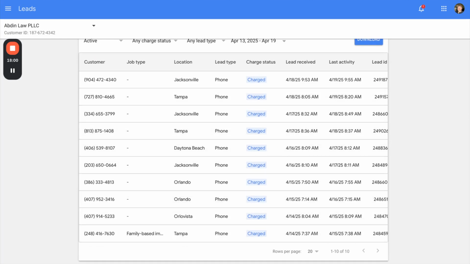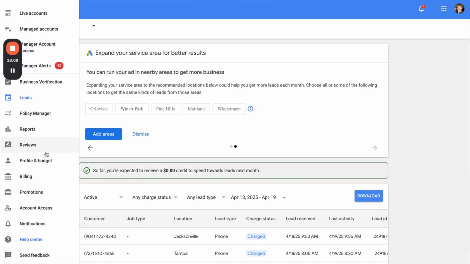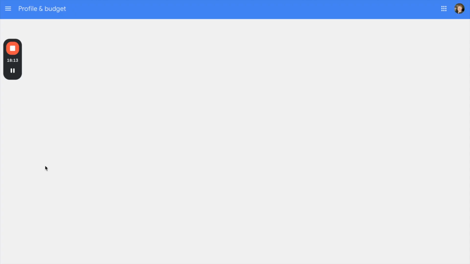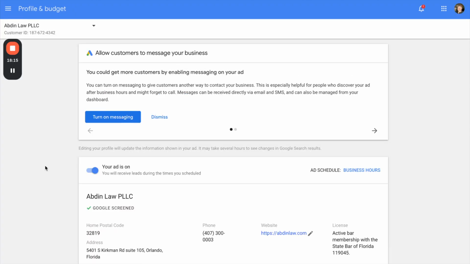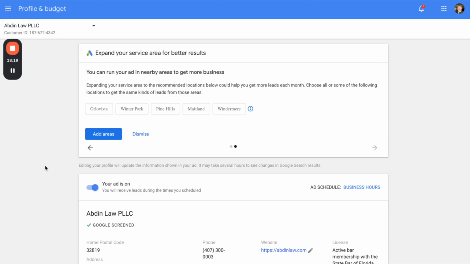I mean, the last lead was 4 days ago. That's pretty valid. But if these were from January or February, we would be doing a lot of archiving and cleaning up. So just keep that in mind. Obviously, make your profile optimized, nice, all that good stuff. But mainly, lead response time and lead tagging is going to be a huge factor in ensuring that you get active leads and you don't get penalized in your rankings and all that good stuff.